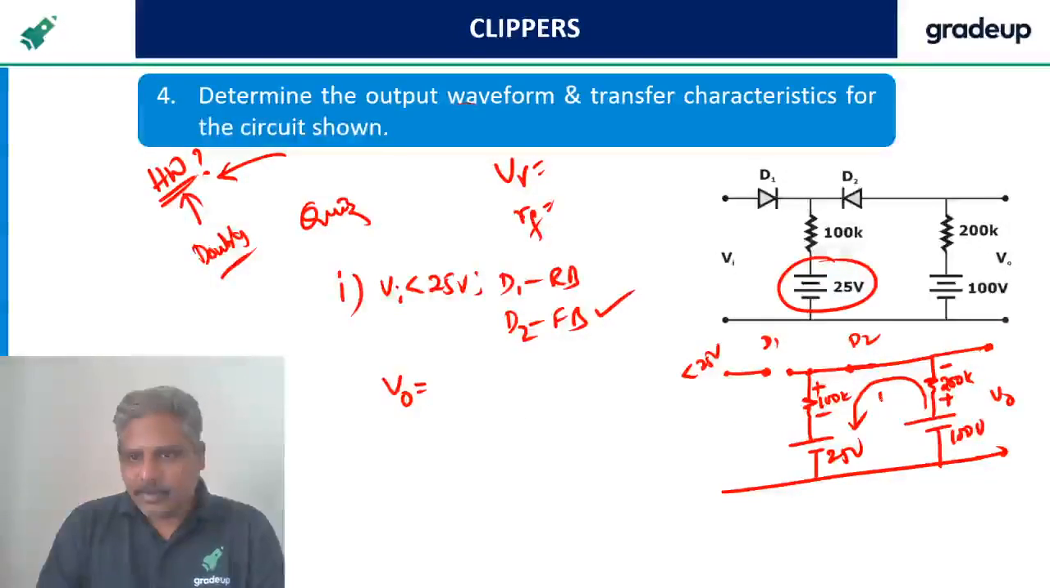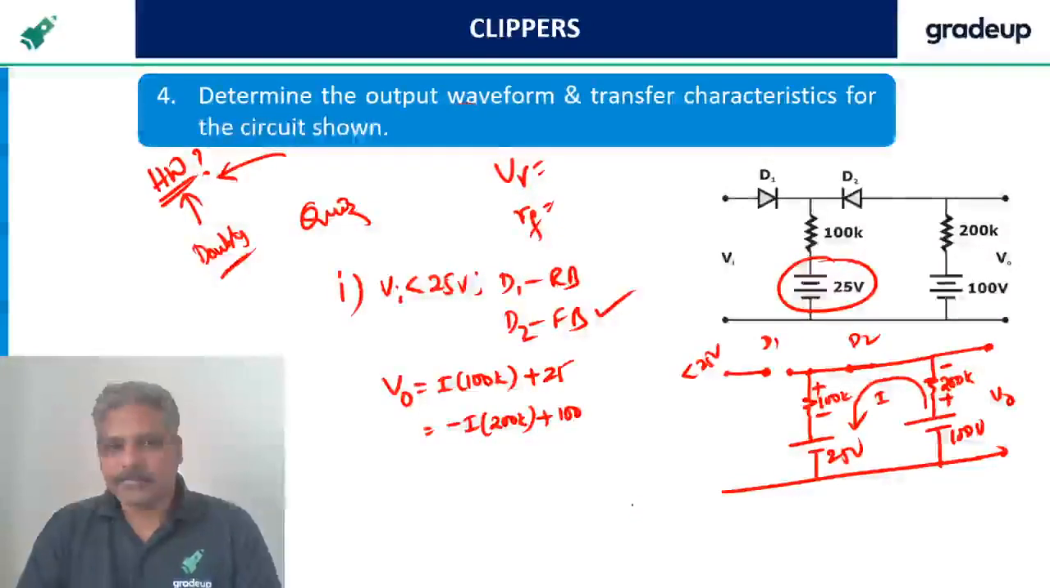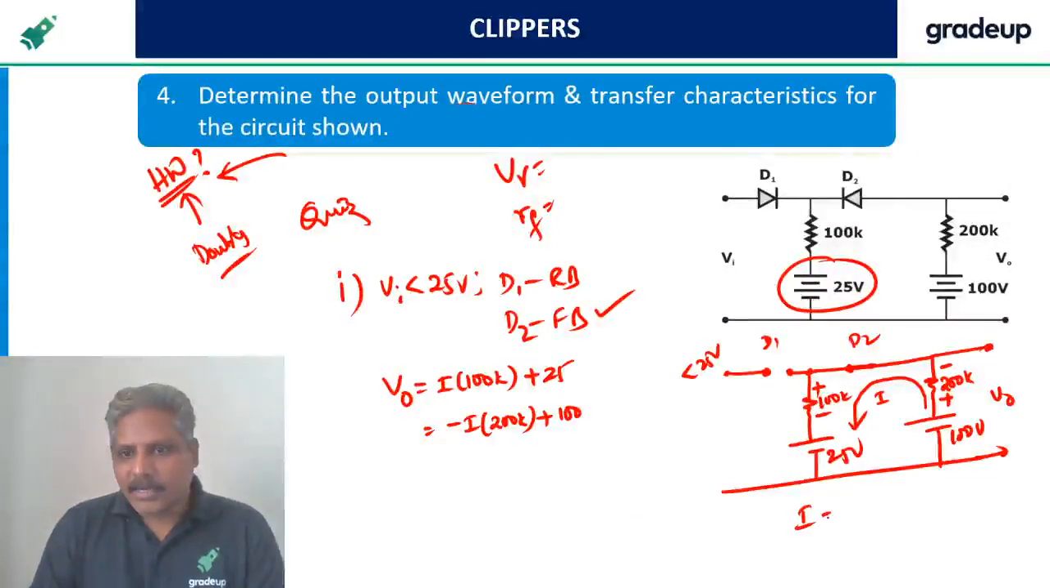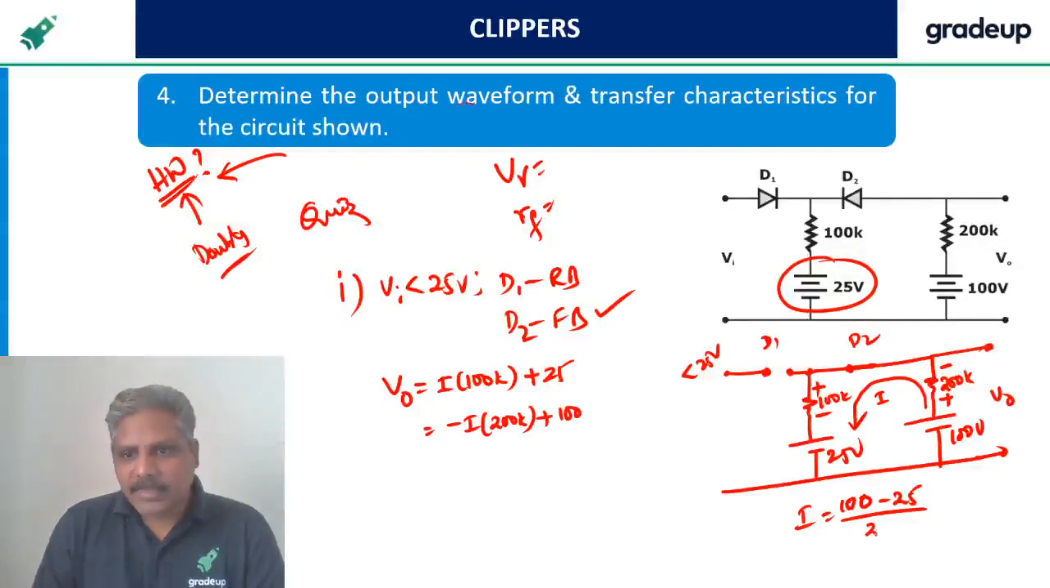So let me call this current I. V naught is nothing but I into 100k plus 25, or it is also minus I into 200k plus 100. Either way, same it is. What is I here? I is equal to 100 minus 25, because current always flows from higher potential to lower potential, divided by 300 K. So this is 75 by 300 K.